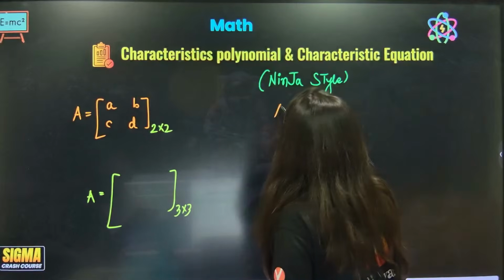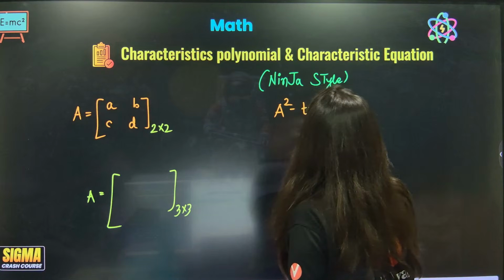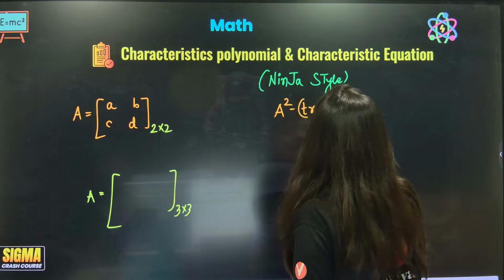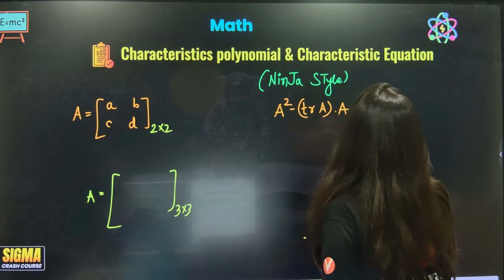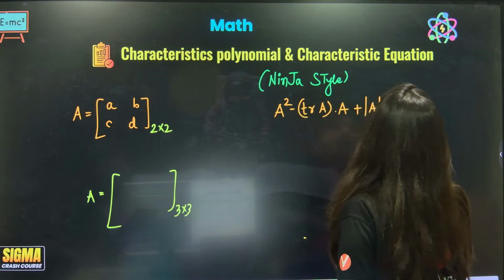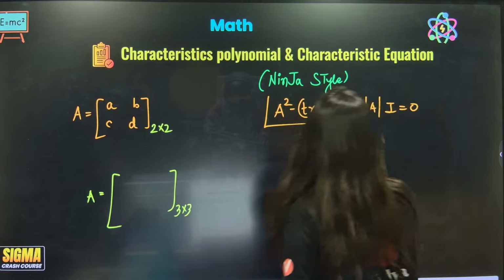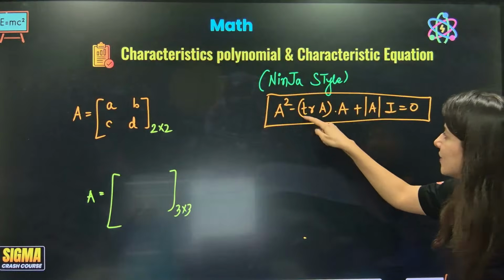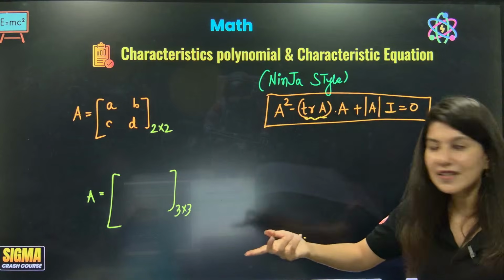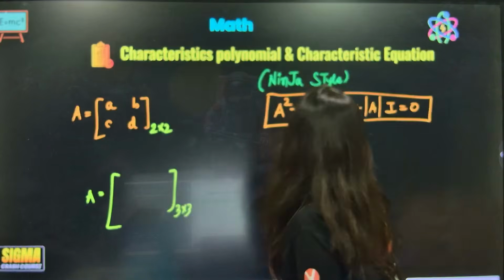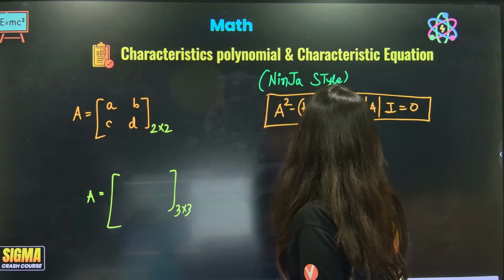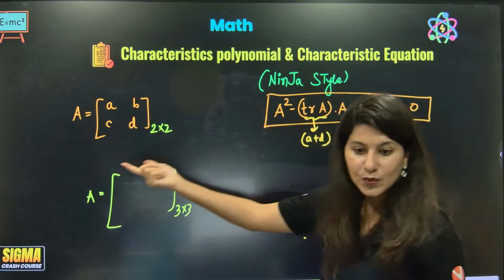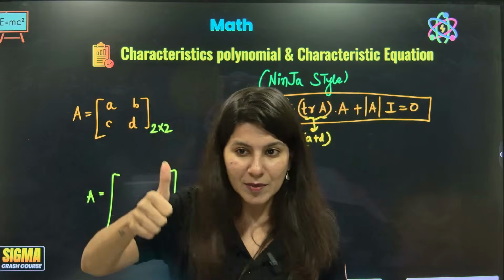So this will be A square minus trace of A into A plus determinant A into I equals 0. Correct? A square minus trace of A, the trace, if you know the matrix, is A plus D. So this is A plus D, and determinant A you can calculate. Correct? Give me a big thumbs up.